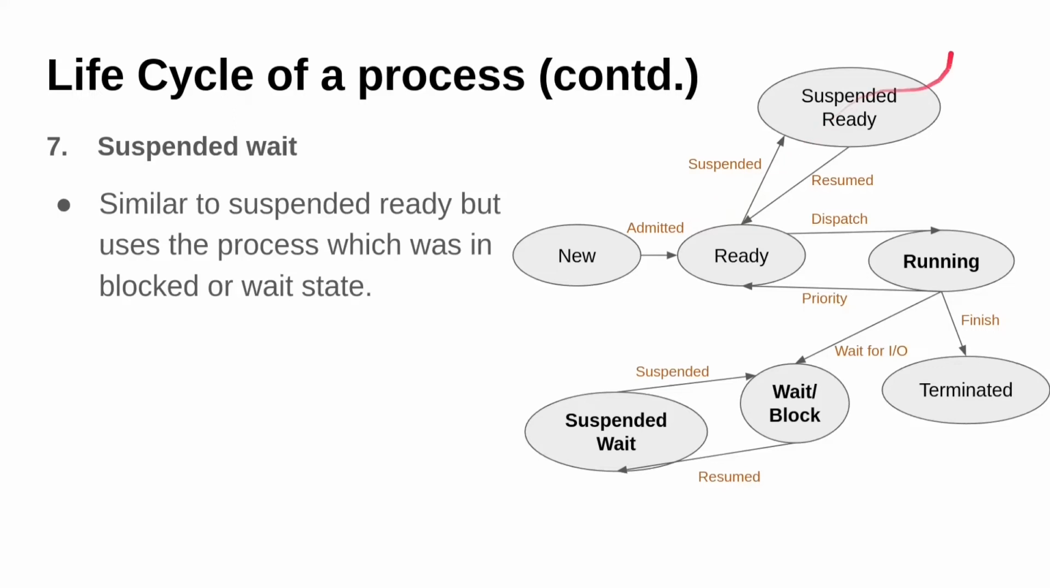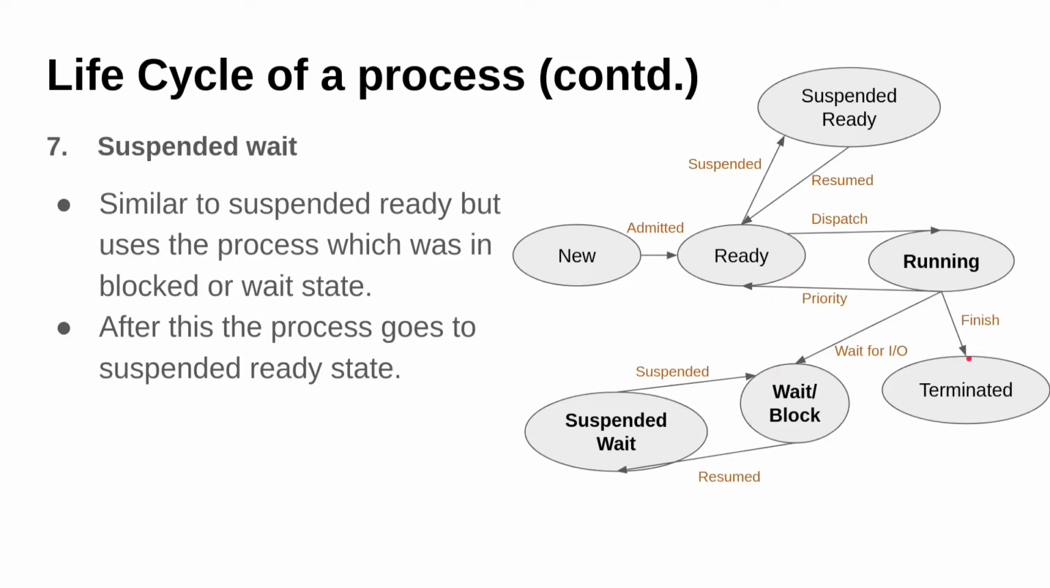The suspended wait is somewhat similar to the suspended ready state. In this, if a process is doing some IO and let's say we can't finish the IO right now, and we have some other priority task that wants to do IO, we will send the process into the suspended wait state and later on resume it. After the suspended wait state, the process goes into the suspended ready state and then it will go into the ready state.